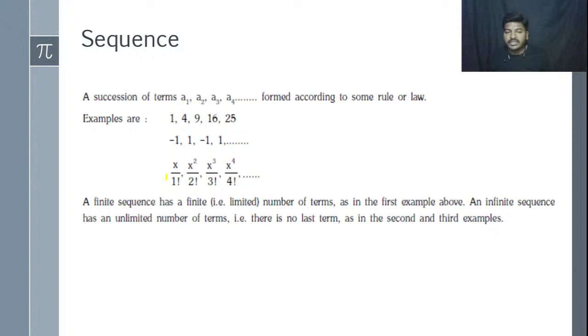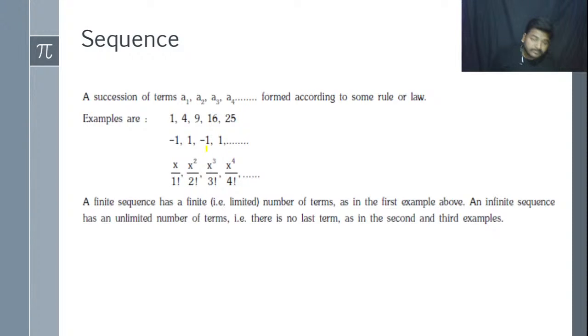Observe the third example, x by 1 factorial, comma, x square by 2 factorial, comma, x cube by 3 factorial, comma, x power 4 by 4 factorial. You observe, in the numerator, for the variable the powers are increasing. For the denominator, the factorials are increasing. For example, in the first term we have x by 1 factorial, in the second term x square by 2 factorial, x cube by 3 factorial, x power 4 by 4 factorial.